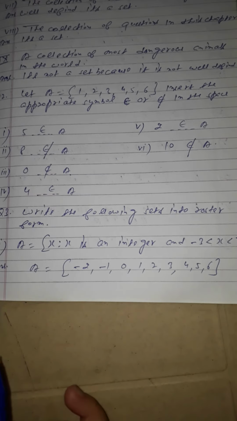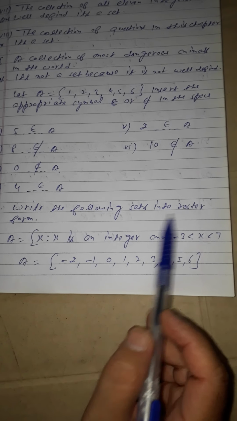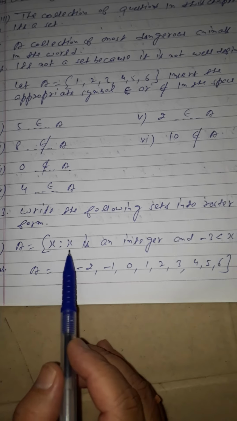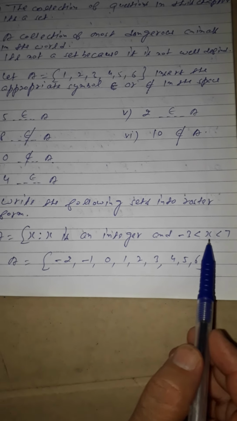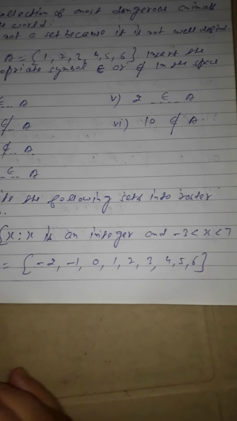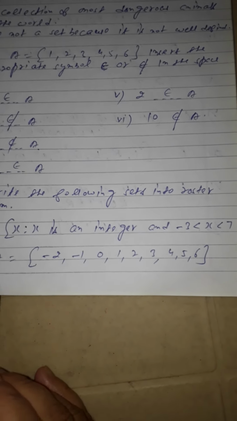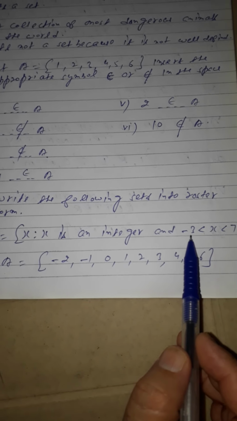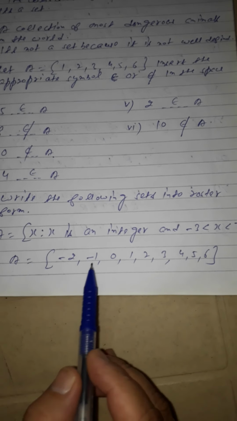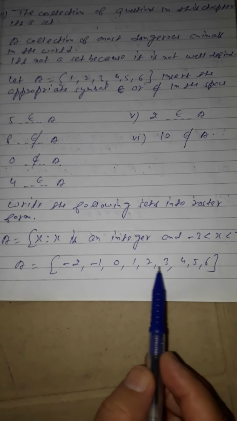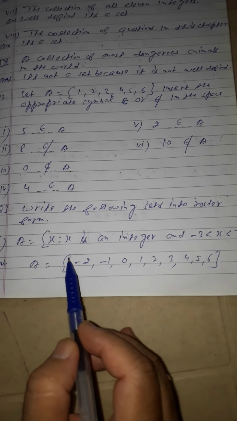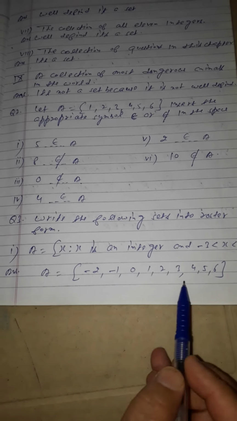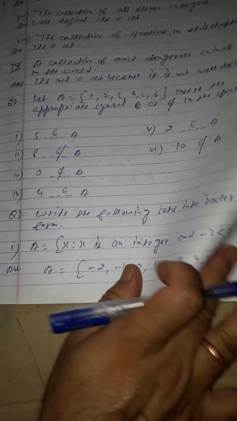Now I am going to make use of the roster form here, students. Let us see: write the following sets in the roster form. First is A is equal to {x such that x is an integer and minus 3 is less than x is less than 7}. When we write it in the roster form, it will come as: minus 2, minus 1, 0, 1, 2, 3, 4, 5, 6, up to 6, because x is less than 7, which means up to 6. When we write this inside the braces, it is known as the roster form, students.